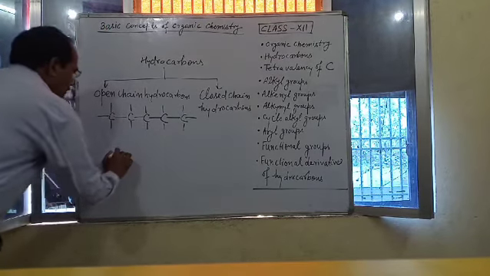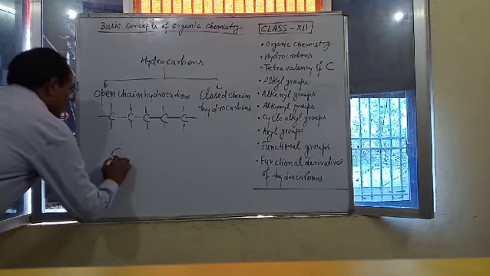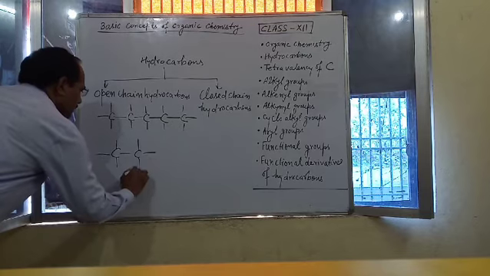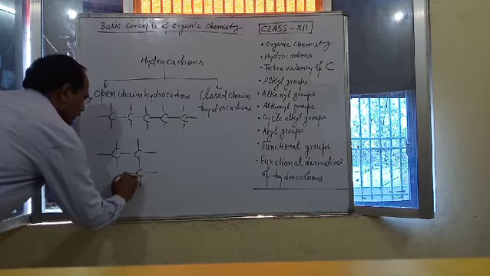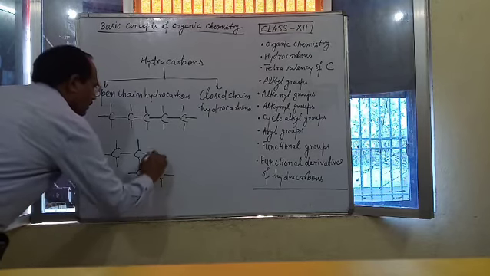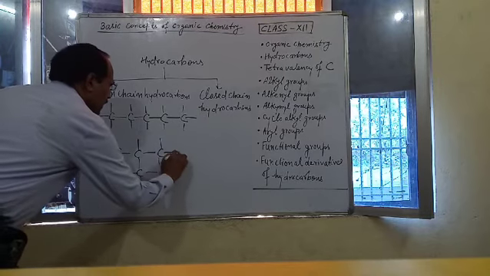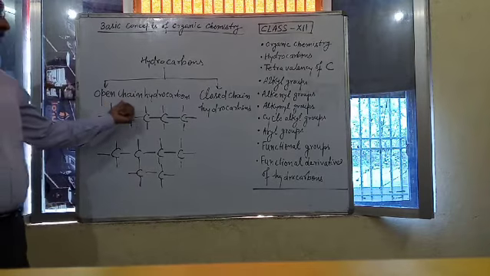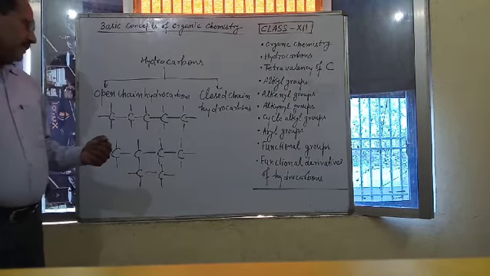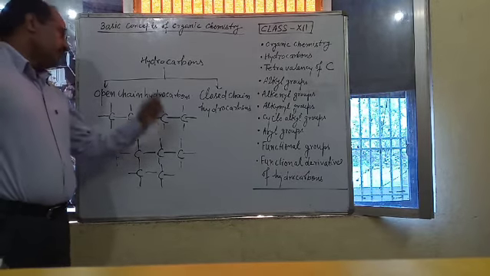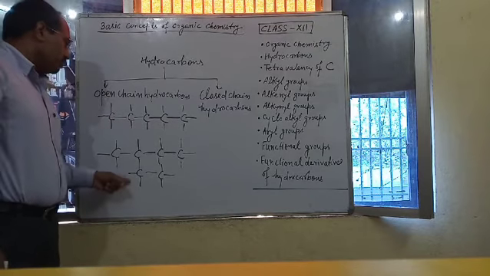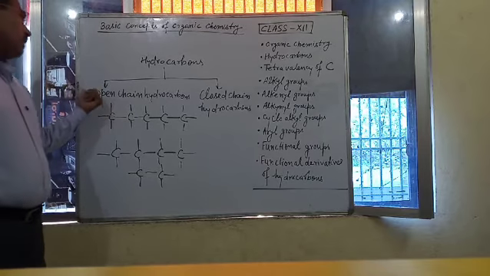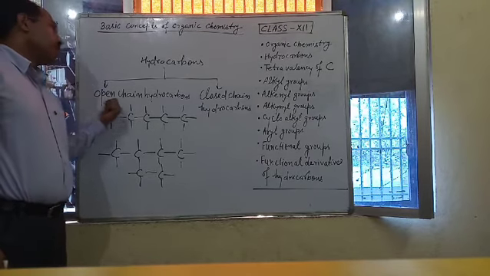It can form branch chain like this, this is a branched chain of carbon atom. So in case of open chain hydrocarbons, carbon atom forms only straight chain or branch chain. These are open chain. So one class of compound is known as open chain hydrocarbons.